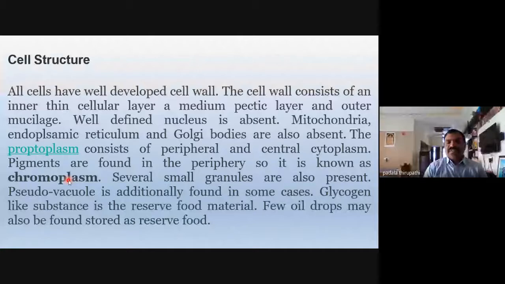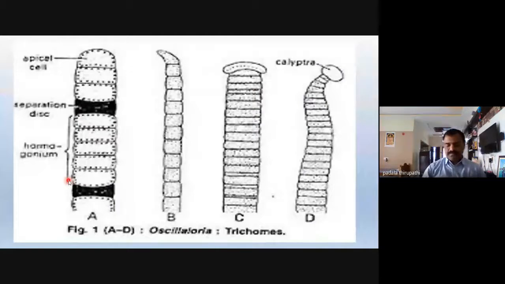Additionally, in some cases, glycogen-like substance is the reserve food material in the cell of the Cyanophyceae, the cell of the Oscillatoria. The reserve food material is glycogen along with Cyanophyceae protein. And in this Oscillatoria, a few oil droplets may also be found in the storage reserve food material. And this slide shows the apical cell looks like a calyptra.